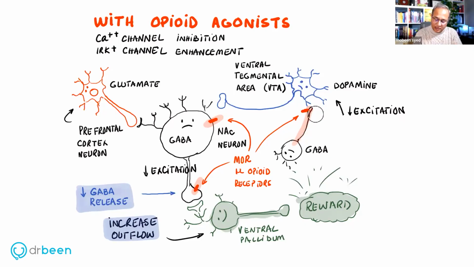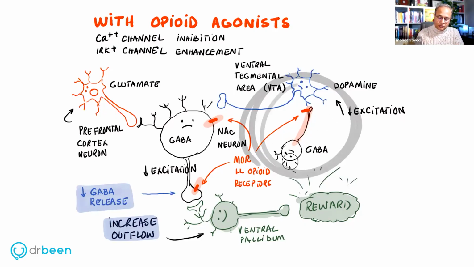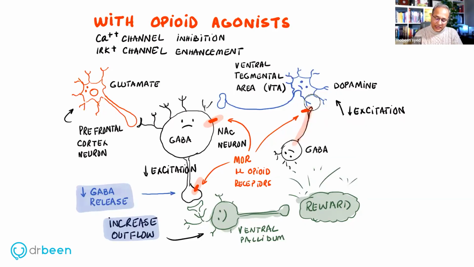What is that behavior? When opioid is introduced, opioid causes the ventral tegmental area neurons to become inhibited. If you see here, this little GABA neuron has opioid mu receptor on it, which causes less neurotransmission here, which causes dopamine releasing neurons in ventral tegmental area to not become activated.